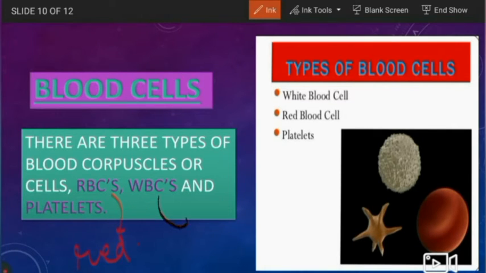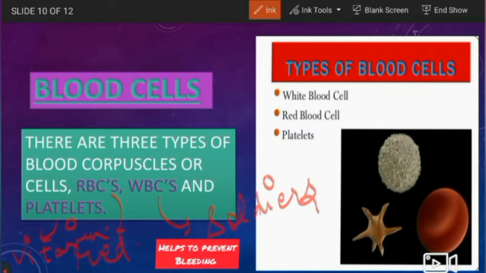Now WBCs. WBCs are called soldiers of the body because they protect our body from infections and diseases. Platelets. Platelets synthesize vitamin K and help in the clotting of blood.